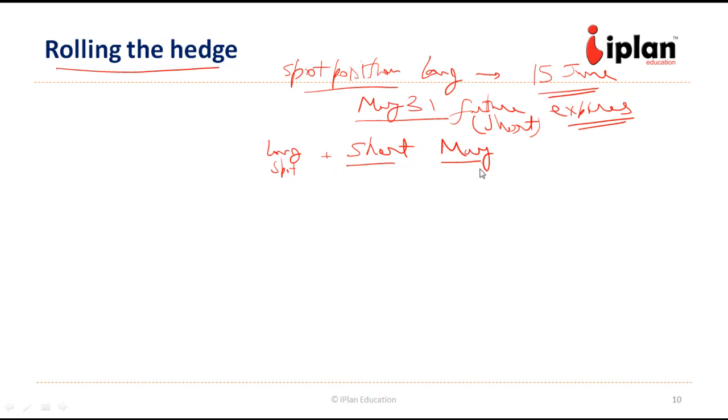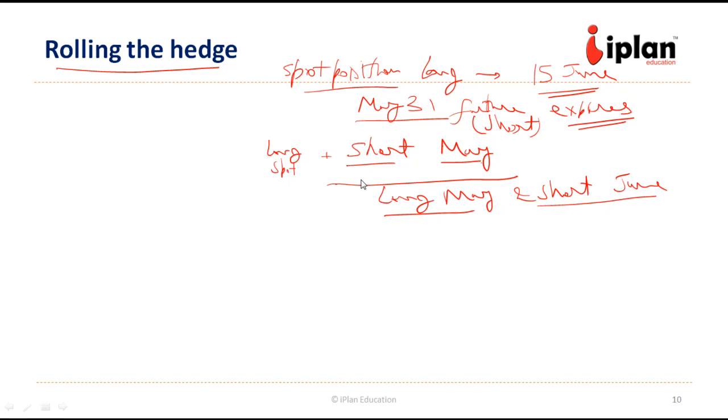But we know that this contract is going to expire at May end. So we are going to do long May and short June. When it is going to expire, on expiry day, we are going to square off this position which was there in the May contract and take a new position in June contract, so that we can roll the hedge over to the next month.